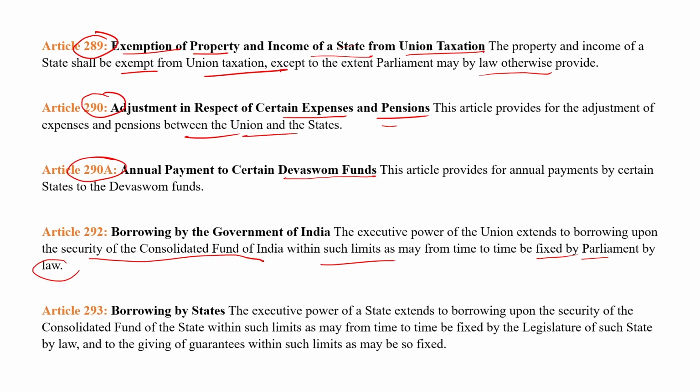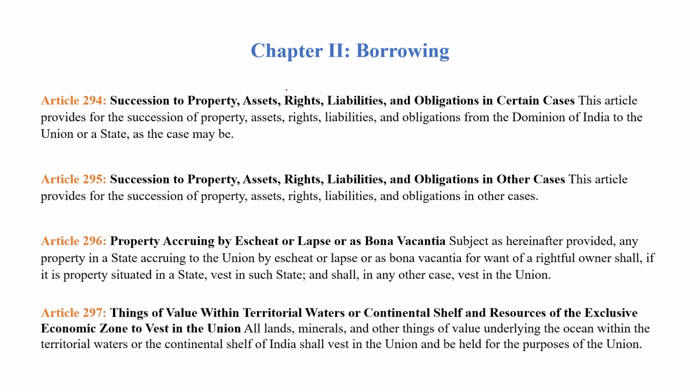This was the first chapter we have discussed, till Article 293. Now we have to discuss Chapter 2 of Part 12 of the Indian Constitution, which is related to property, contracts, rights, liabilities and suits. So in this chapter we will discuss Article 294, which explains the succession to property, assets, rights, liabilities and obligations in certain cases. This article provides for the succession of property, assets, rights, liabilities and obligations from the Dominion of India to the Union or a state, as the case may be.